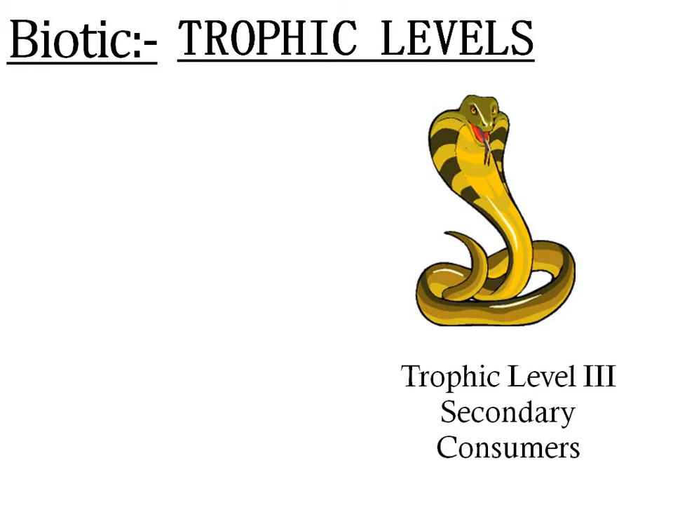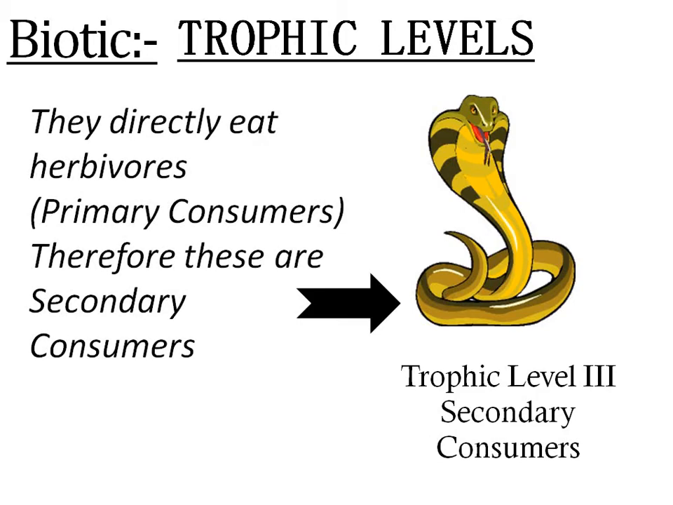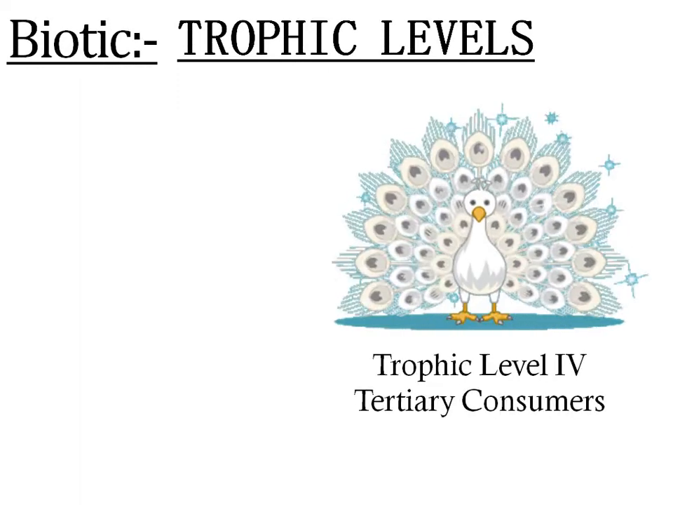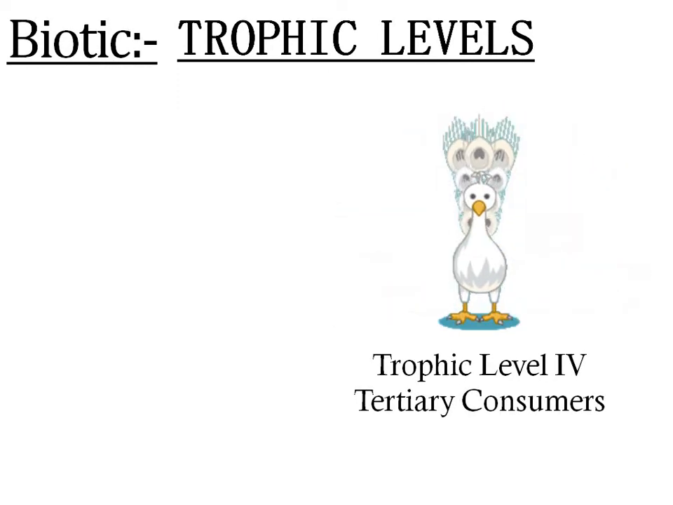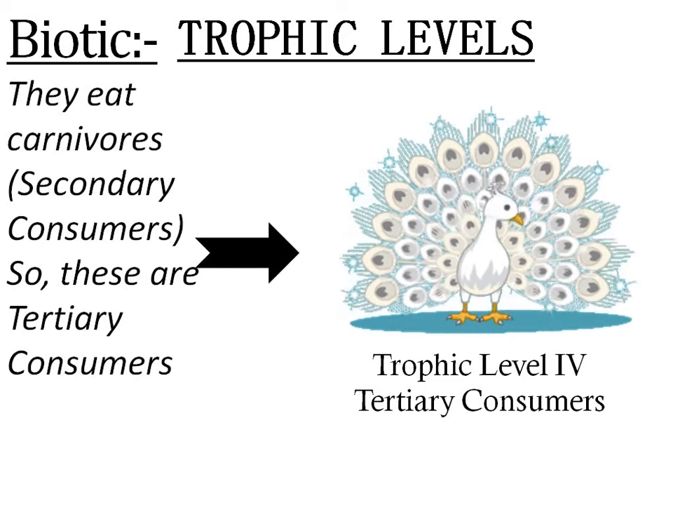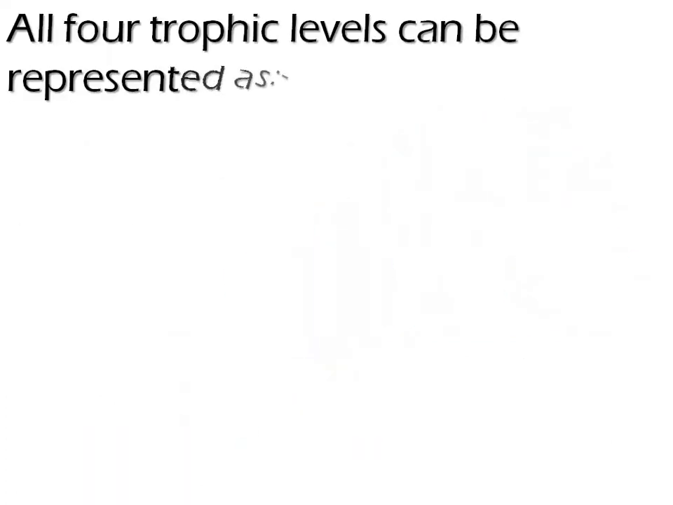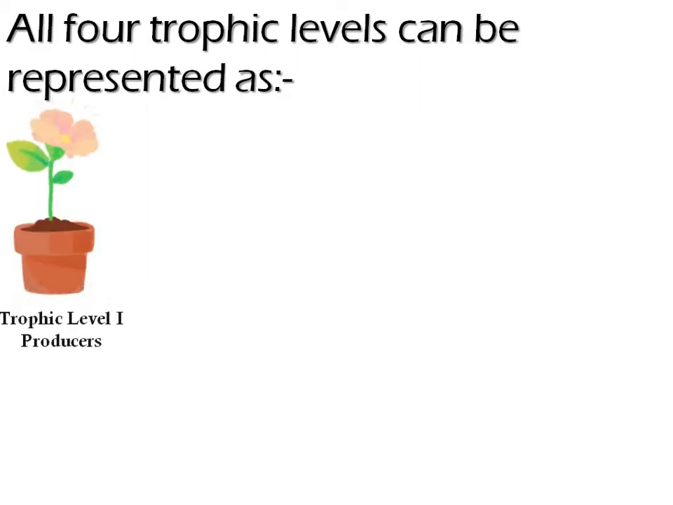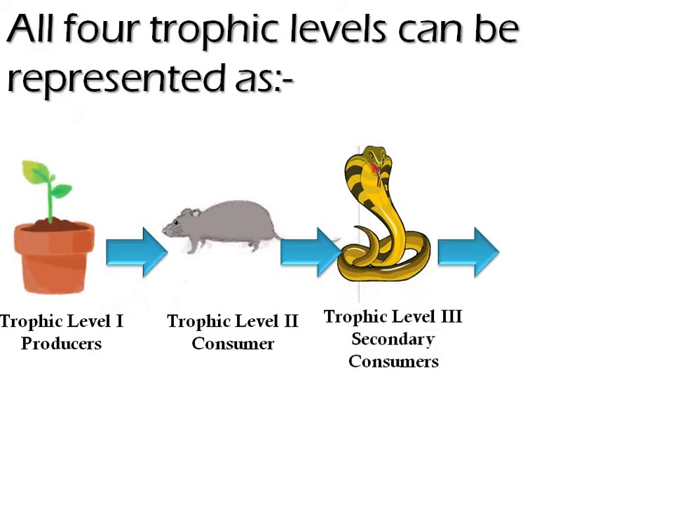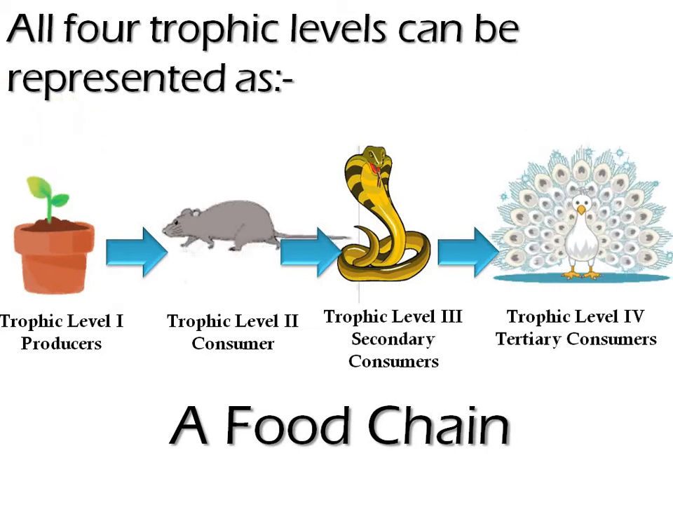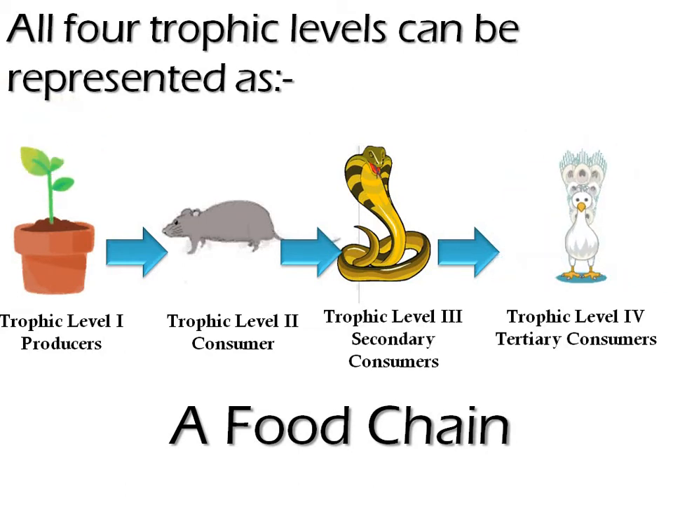Trophic level 3. These are secondary consumers. They directly eat herbivores, primary consumers. Therefore, these are secondary consumers. Trophic level 4. These are tertiary consumers. They eat carnivores, meaning secondary consumers. So, these are tertiary consumers. All four trophic levels can be represented as green plant, producers, a rat, consumer, snake, secondary consumers, and a peacock, tertiary consumers. This horizontal line of organisms is called a food chain.